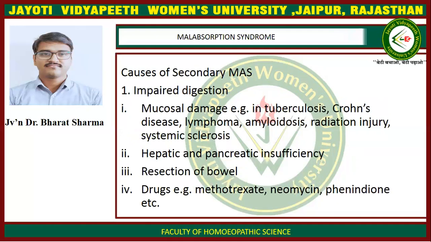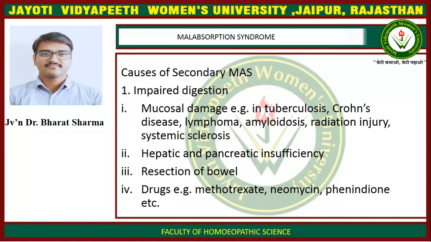Now, causes of secondary malabsorption syndrome. Secondary malabsorption syndrome can have multiple causes. First is impaired digestion. The first thing that can cause impaired digestion is mucosal damage.